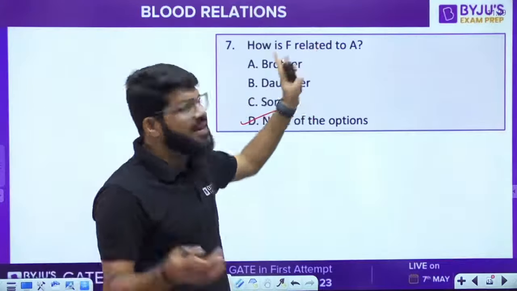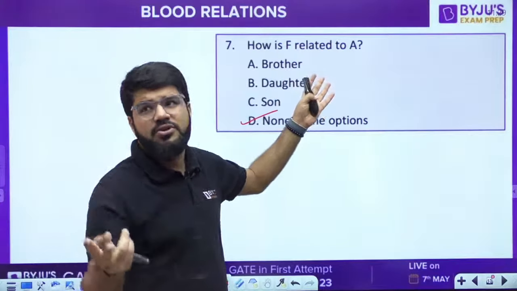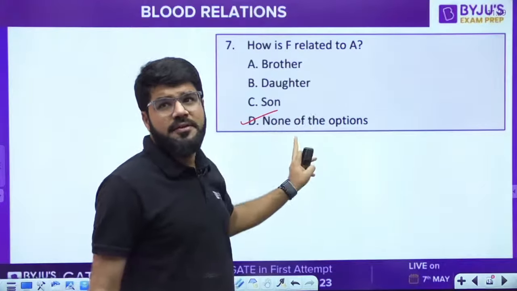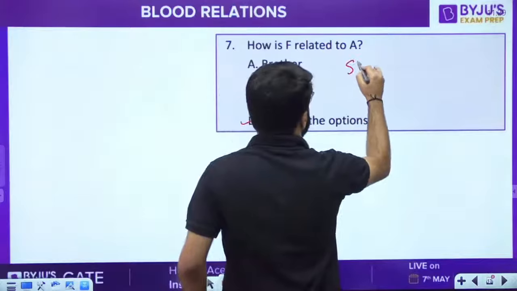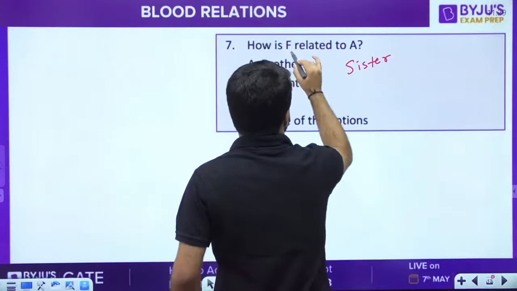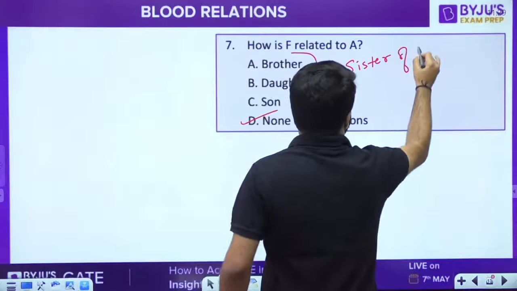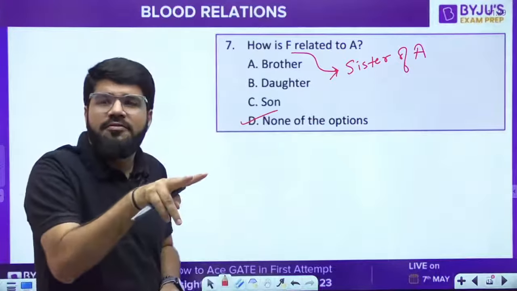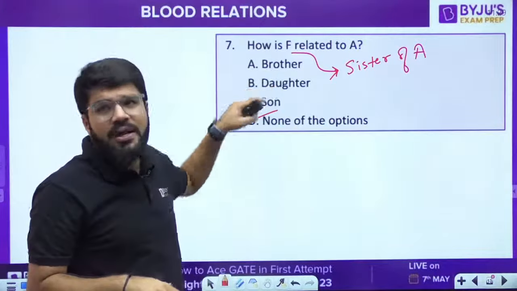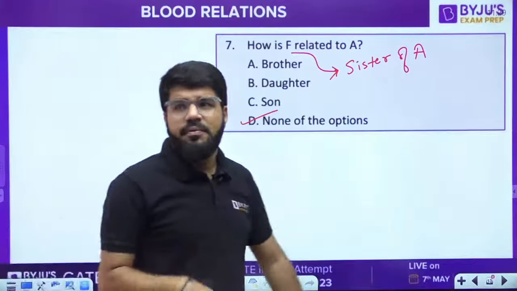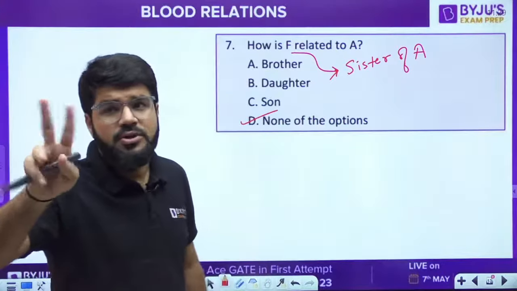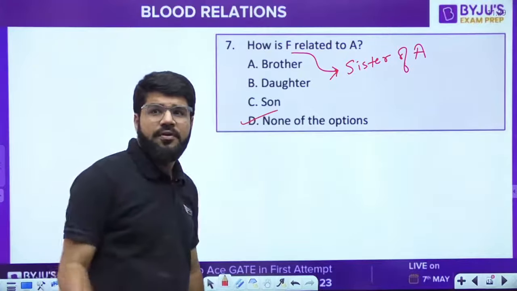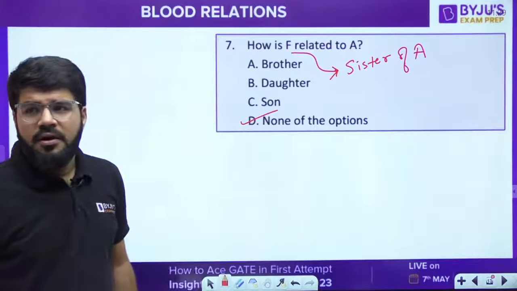If they asked how is A related to F, again, both sides of the question can be there. How is F related to A? It is sister. Sister of A. How is A related to F? Then A will be the brother, and then you can have an option matching up. Maybe Adil, you took it that way. You can't write brother as the answer here because they are asking with respect to F.